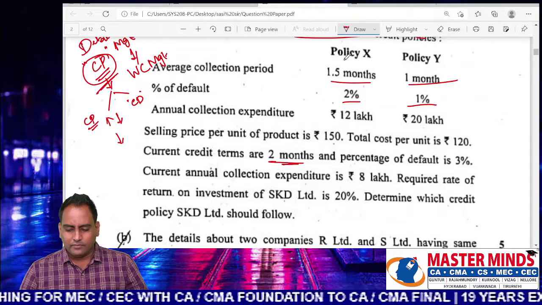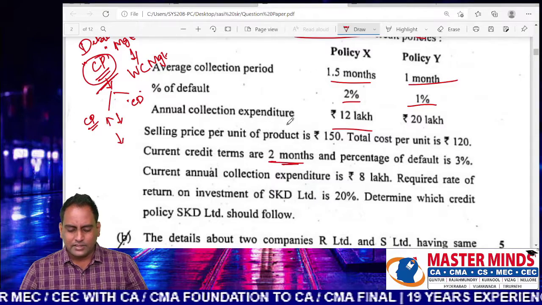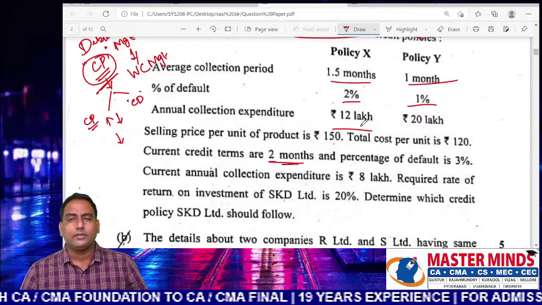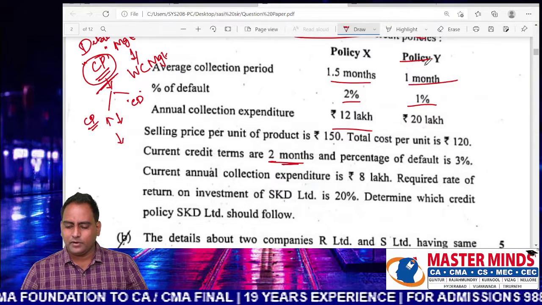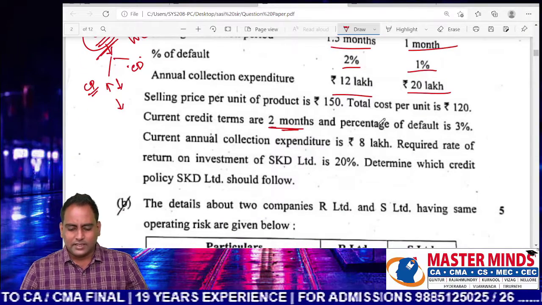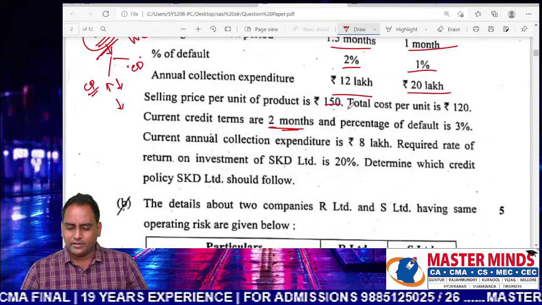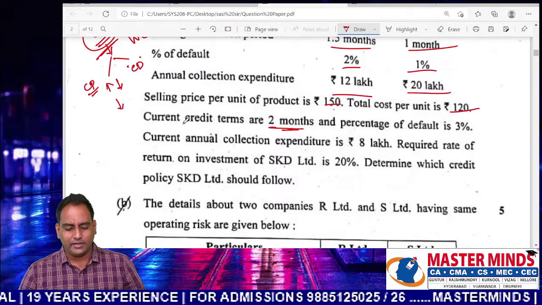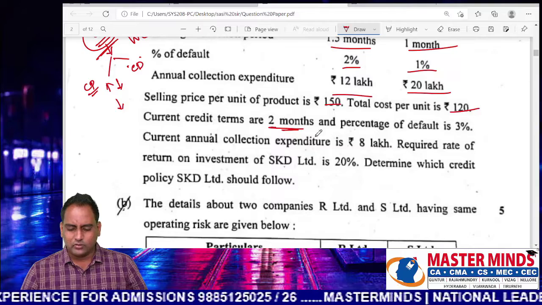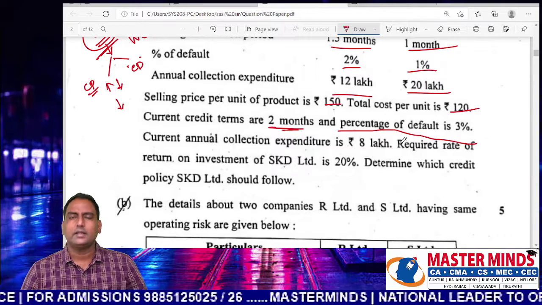But the annual collection expenses under policy X are going to be 12 lakhs. If you adopt policy Y, that would be 20 lakhs. The selling price per unit is 150 and the total cost is 120. Current credit terms are 2 months and the percentage of bad debts is 3%.